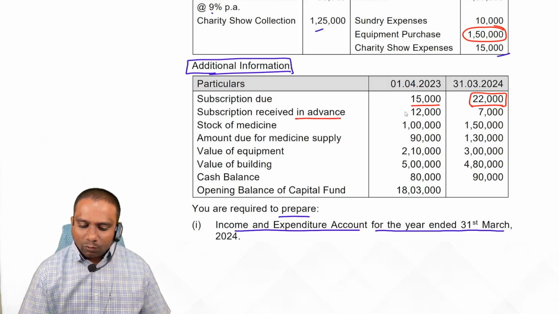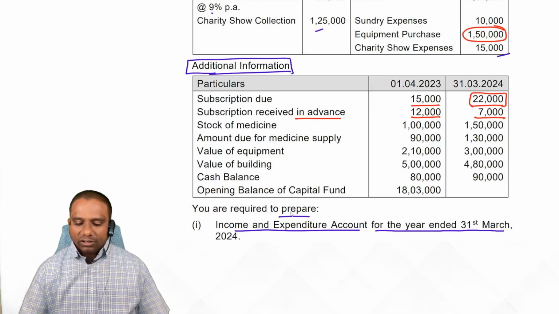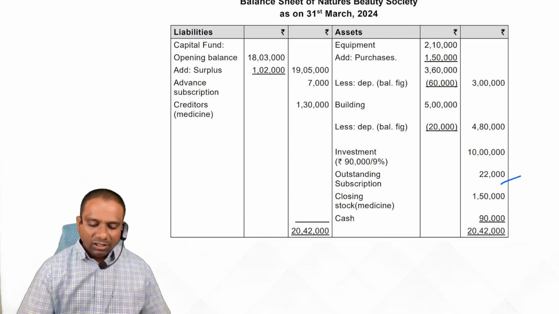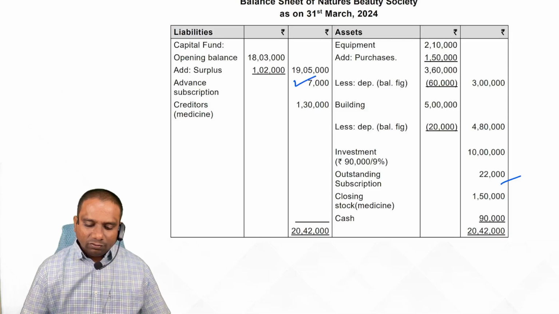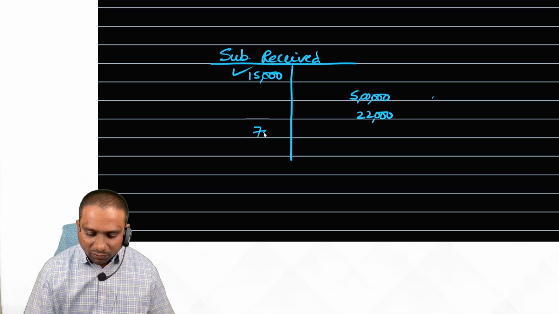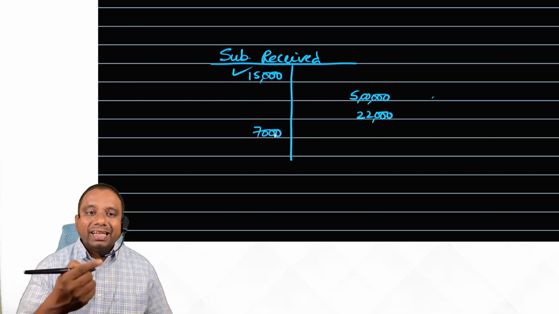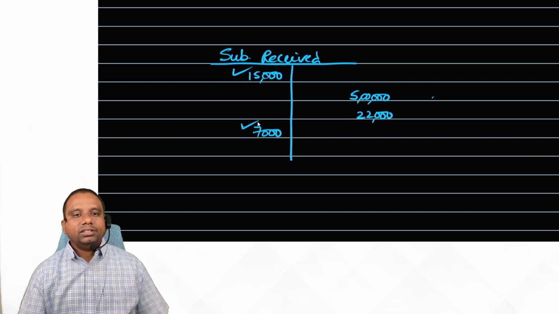Next one. Subscription received in advance: opening 12,000, closing 7,000. Do one thing. 7,000 rupees, first show it on the liability side of the balance sheet. Fine. Next one. The same 7,000 rupees again we show on the credit side of the subscription received account. What entry do we record for this? Subscription account debit to subscription received in advance account 7,000.